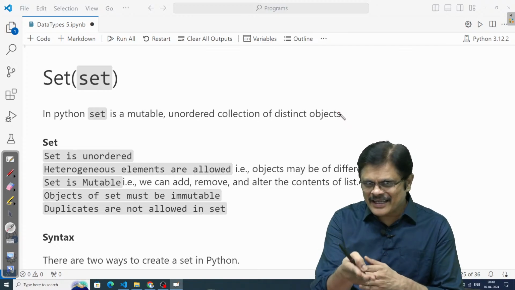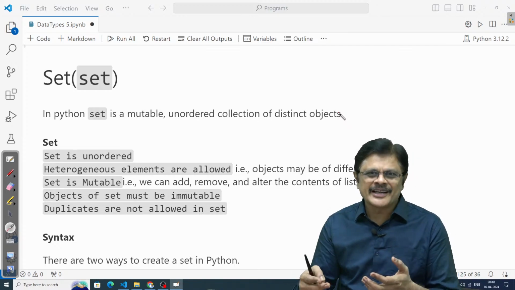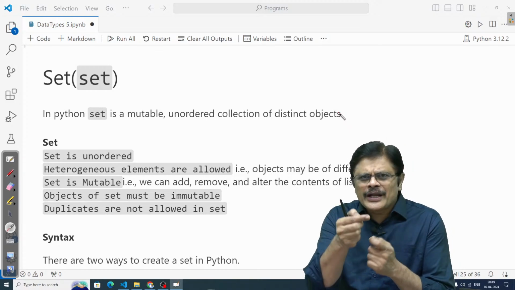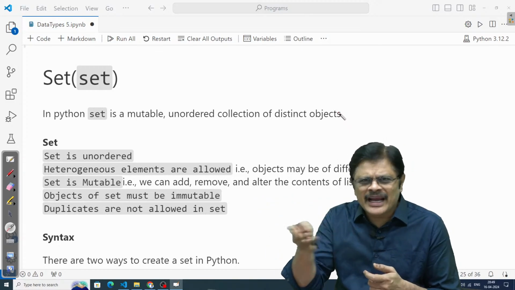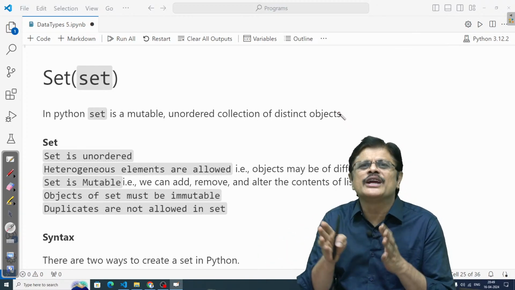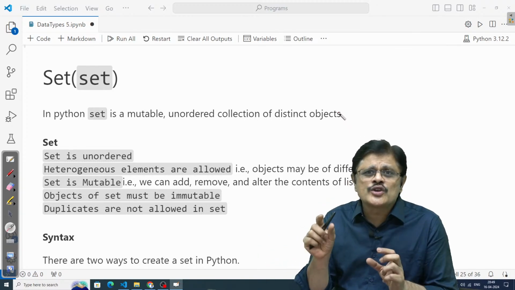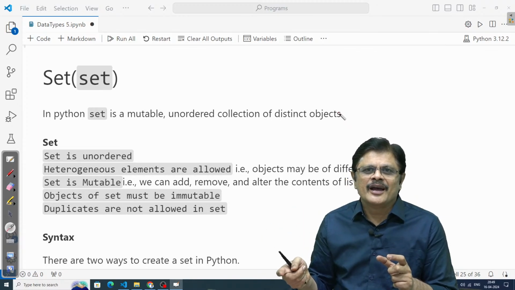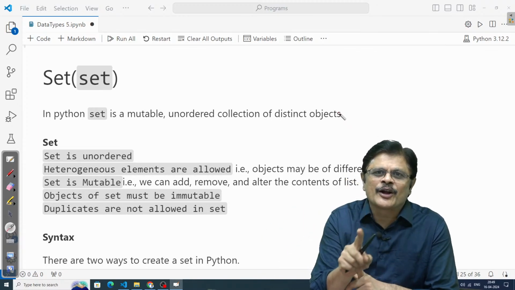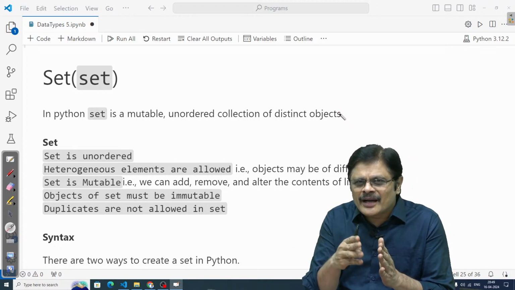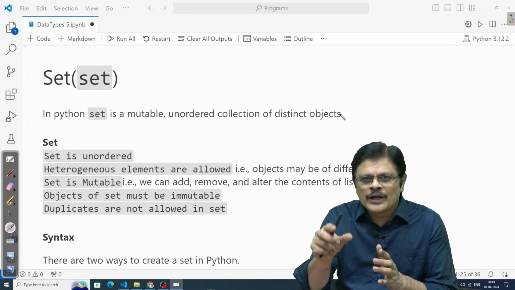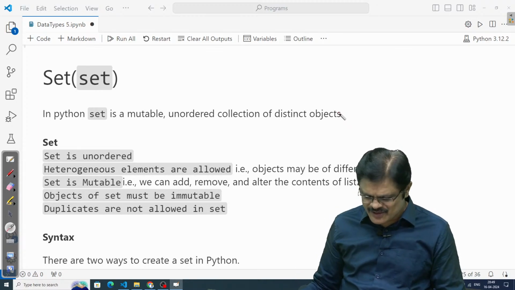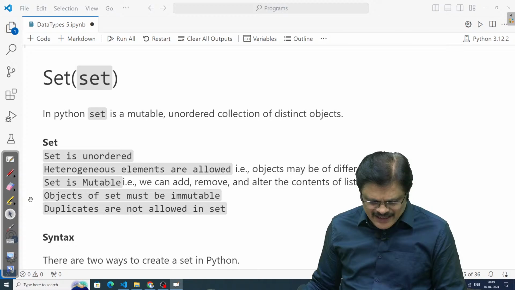But what happens, just like in a dictionary, if you repeat it? Only one of them is considered. So in sets we only have elements, objects. If you repeat any of the objects, it is considered as only one object. That is, multiple copies are ignored. Only one copy of an object is considered in the set, my dear friends. Let us try to see this with an example. And before that, let us understand clearly.